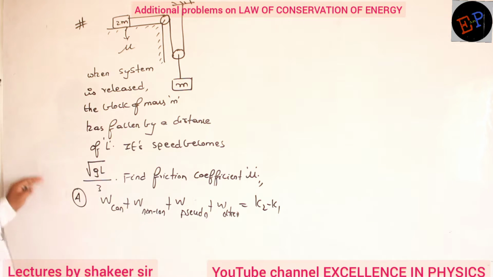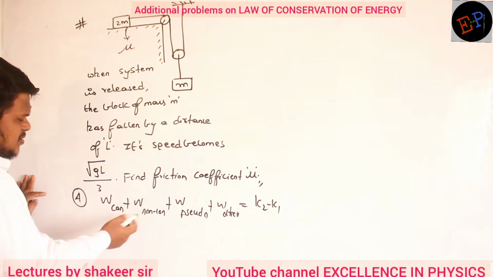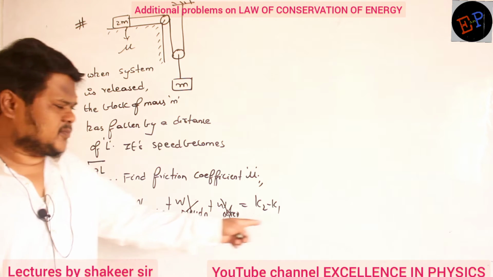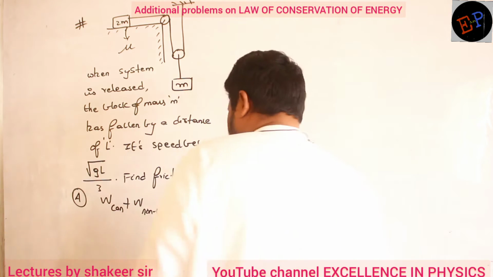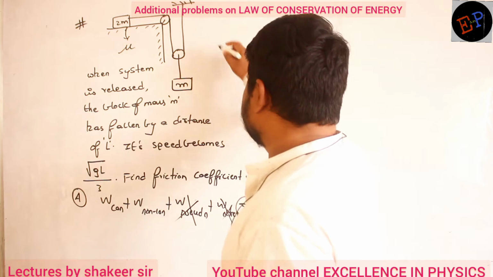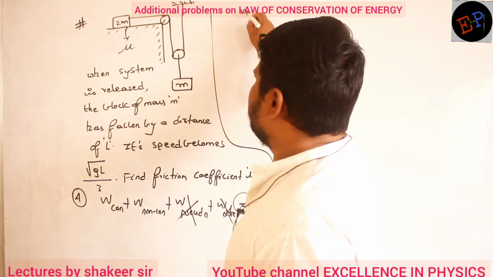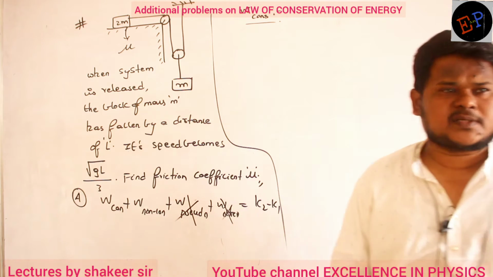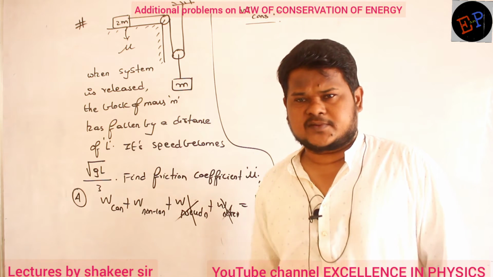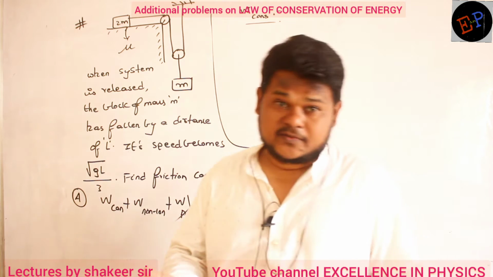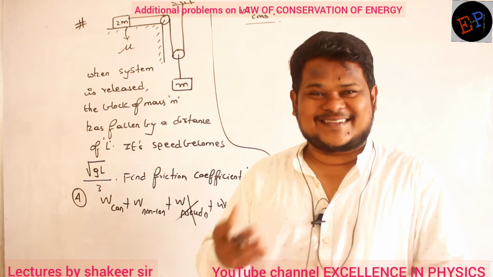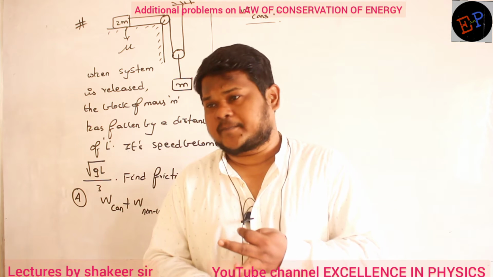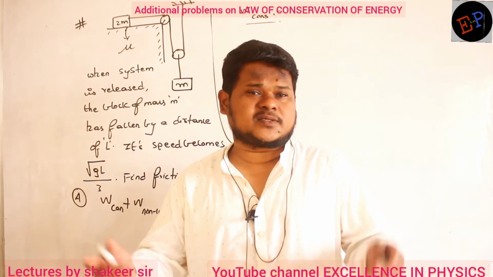That's all. Clear now? So conservative forces are there, non-conservative forces are there, pseudo forces are absent, work done by other forces is also absent. So K2 minus K1. First of all let us calculate each of them, then we will substitute in this equation. First we will calculate work done by conservative forces. Which is the conservative force which is acting? Gravitational force is the only conservative force. Generally, work done by gravitational force, spring, electrostatic force, magnetic force, all these are conservative forces.